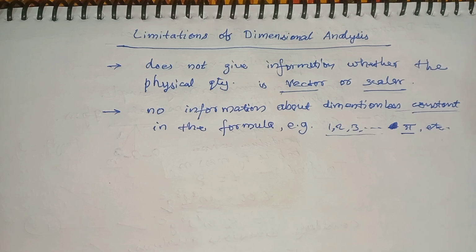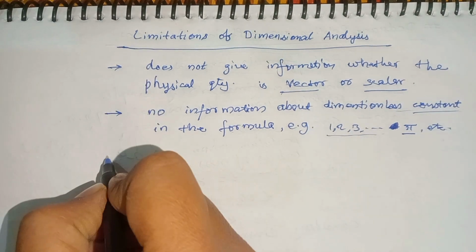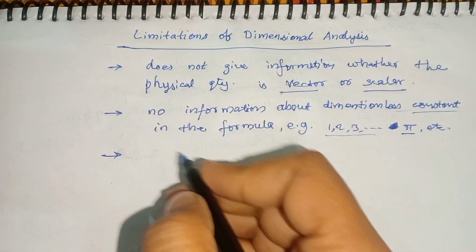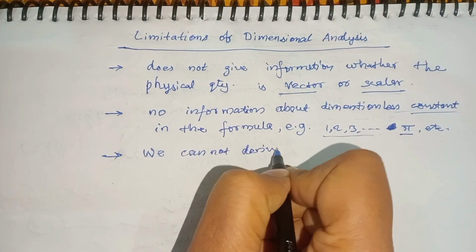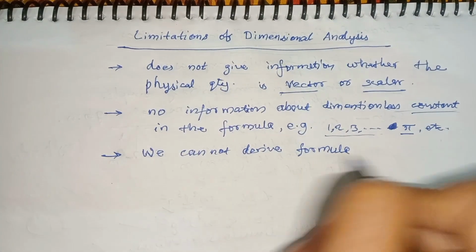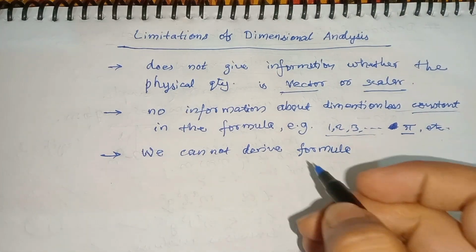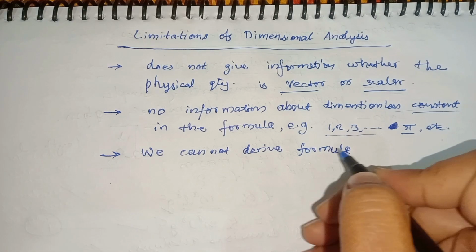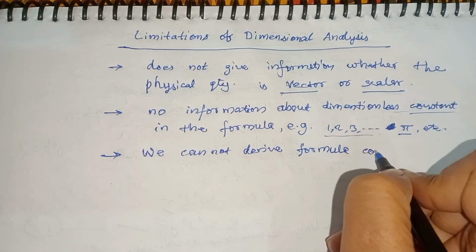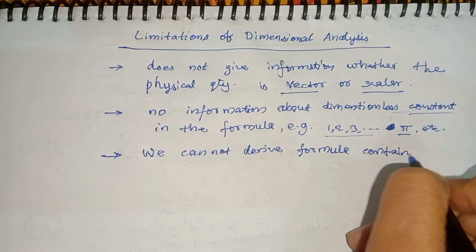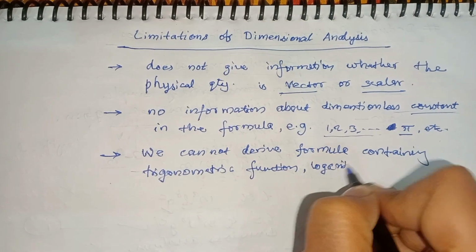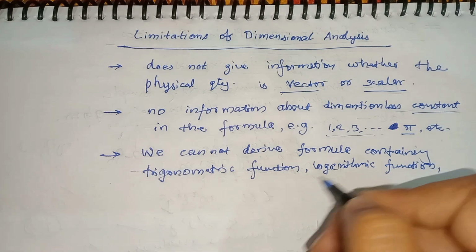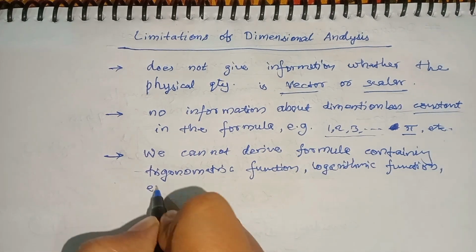It is also limited in trigonometric functions, logarithmic functions and exponential functions, because these have no dimensions. The third point is that we cannot derive a formula containing them. We have already studied that dimensional analysis is used to derive formulas, but there is a limitation. We cannot derive a formula containing a trigonometric, logarithmic or exponential function.